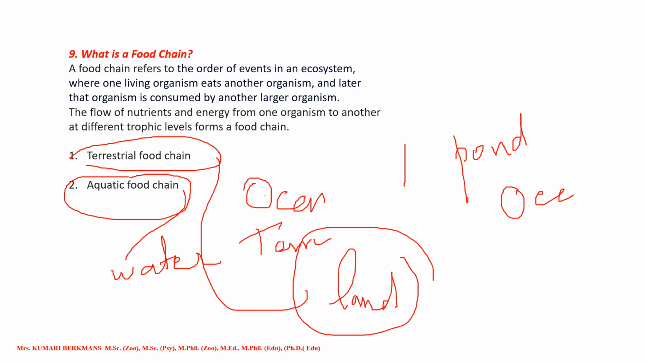Now, what is a food chain? In a food chain, one organism is the food for another organism, and that goes on. This organism is the food for another organism. It may be a short one or a long one. Let us see it one by one.